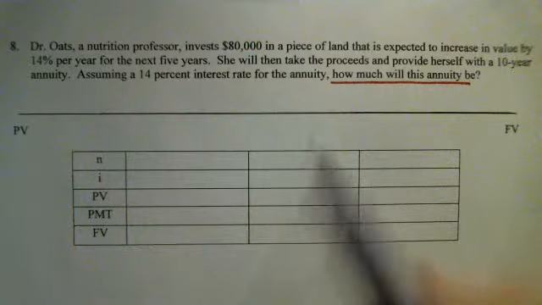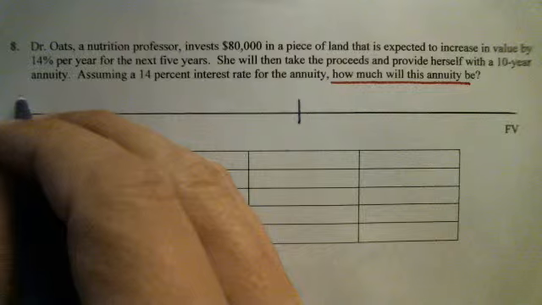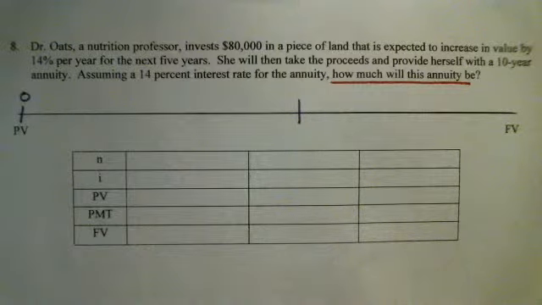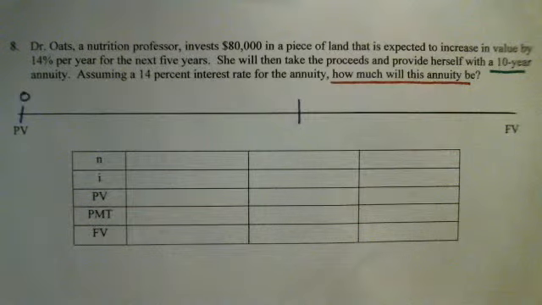So I'm going to divide this problem up into two different colors, two different times. The first one, the purple one, will be when she owns the land. After she sells the land, then for the next several years, in this case for the next 10 years, she will be getting this annuity. Now recall that an annuity is the same thing as a payment. We will assume in this case that it is what we call an ordinary annuity, that is happening at the end of each year.